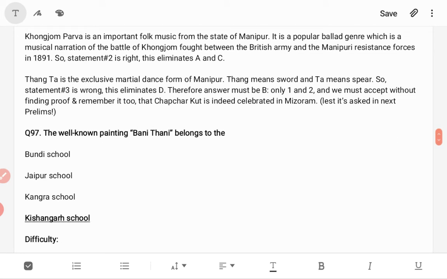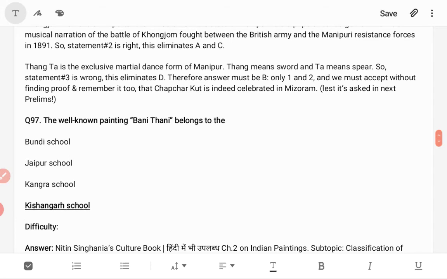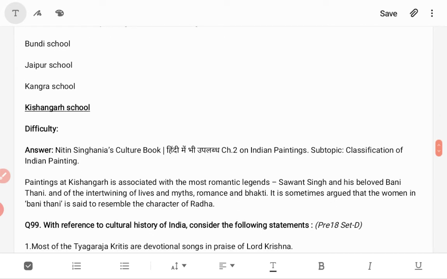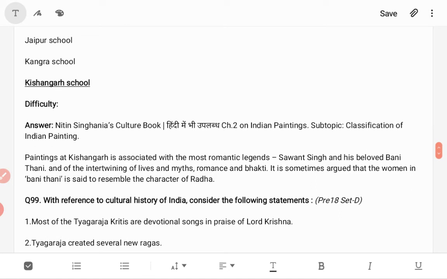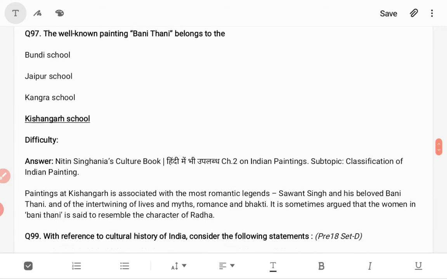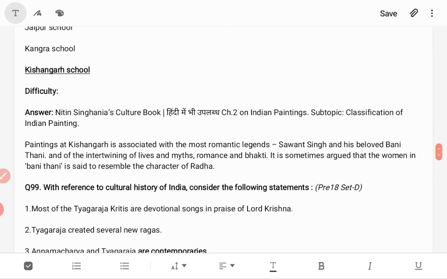Now, the well-known painting Bani Thani belongs to which school? The well-known painting Bani Thani belongs to the Kishangarh school. In Nitin Singhania's book, chapter 2 on Indian paintings, you can see this. The character of Bani Thani resembles Radha.